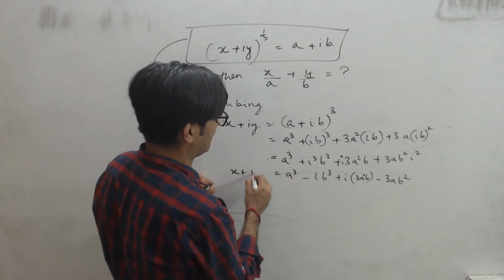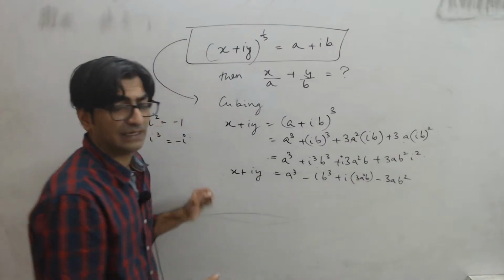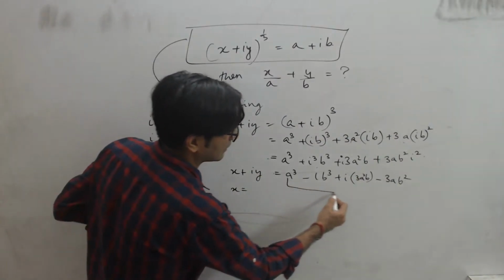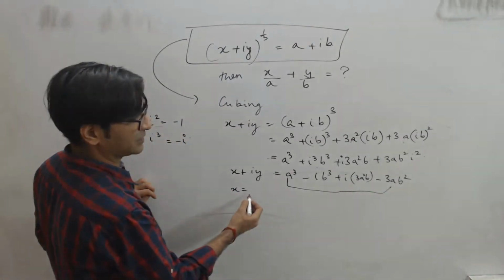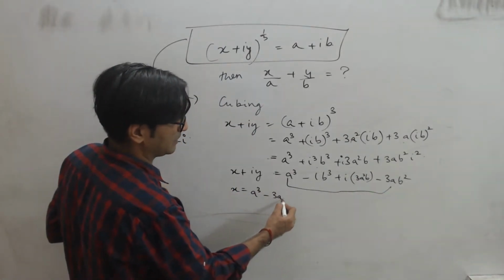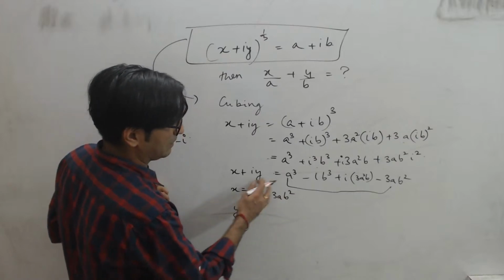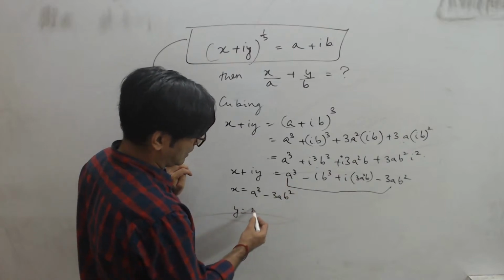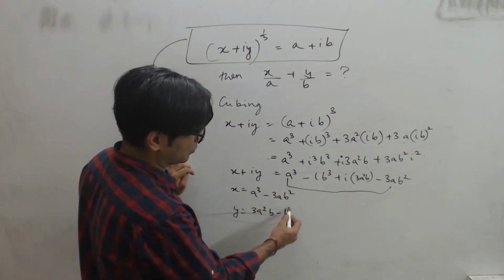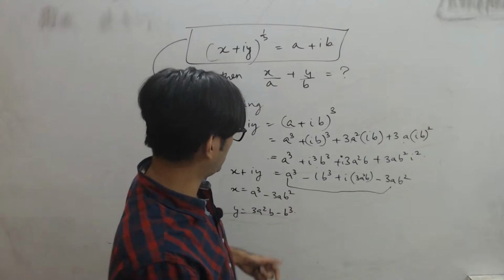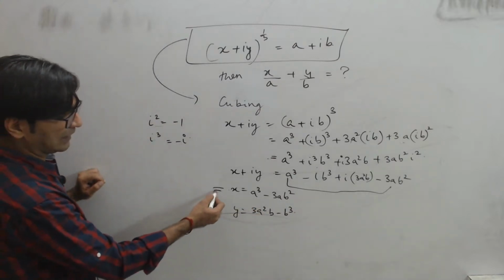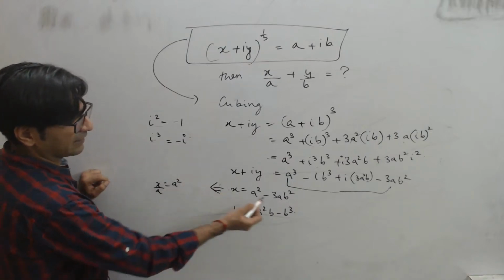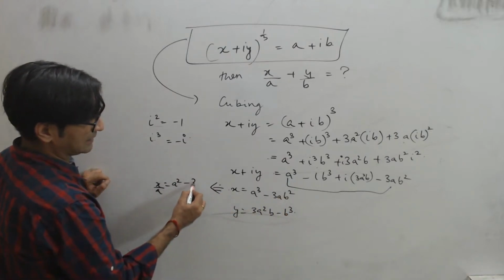And if this is x plus iy, clearly I can equate the real parts and the imaginary parts, which means x will be the real part, a combination of these two terms. So x would be a cube minus 3ab square, and y will be everything in the next two terms, excluding the iota. So y will be 3a square b minus b cube. The question asked me for x upon a. Divide this by a: a cube by a is a square, and 3ab square upon a will be minus 3b square.